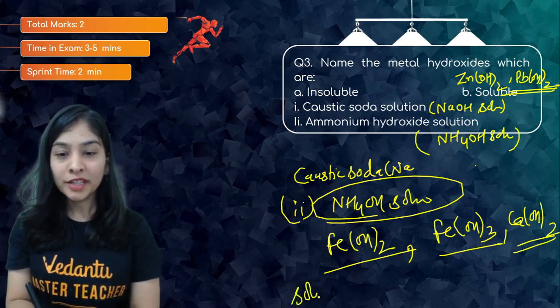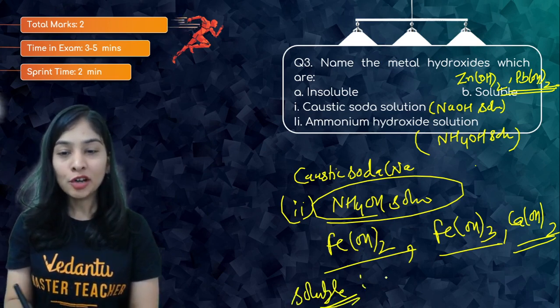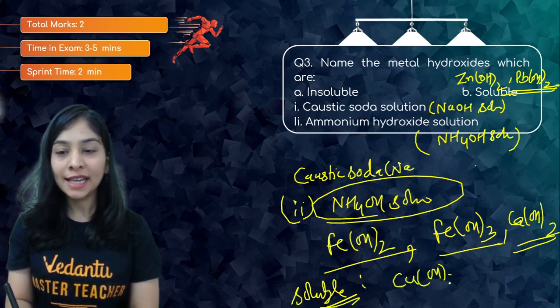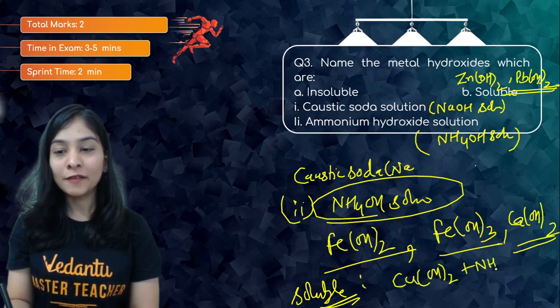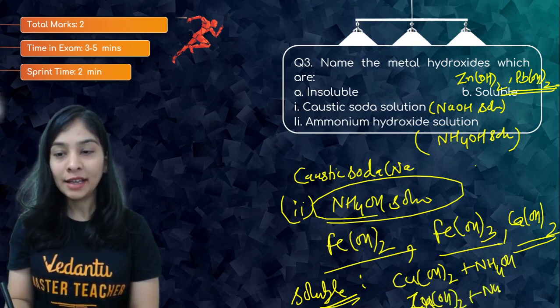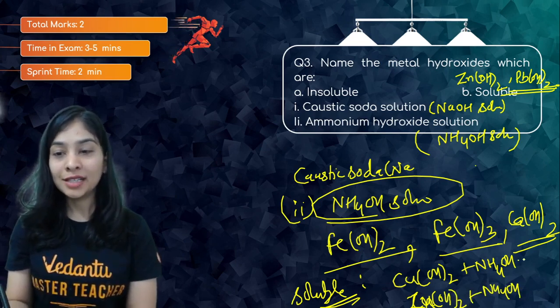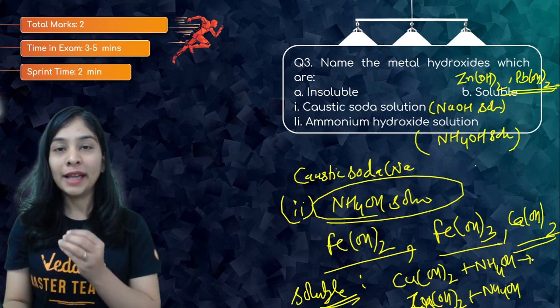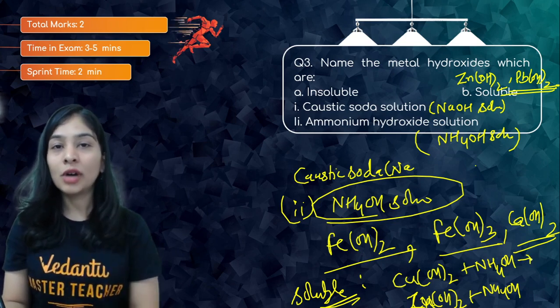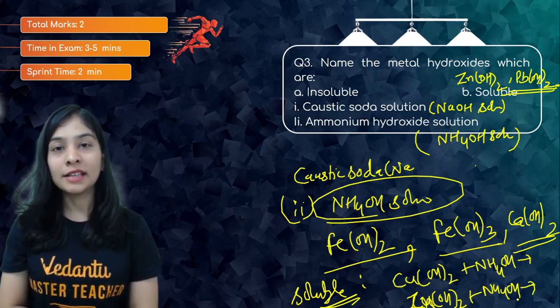But when I talk about the soluble ones, that is a very interesting part and a very important question. Copper hydroxide can dissolve in aqueous ammonium hydroxide, and so can zinc hydroxide. Do remember that copper and zinc can react with excess ammonium hydroxide to give a deep inky blue solution, and here we'll get a colorless transparent zinc solution.